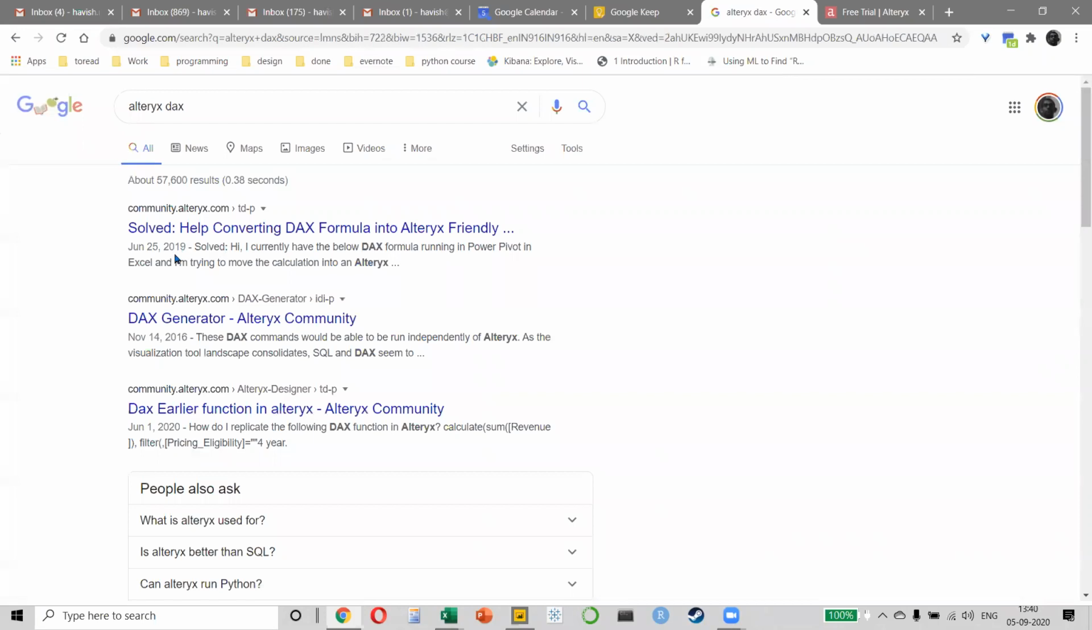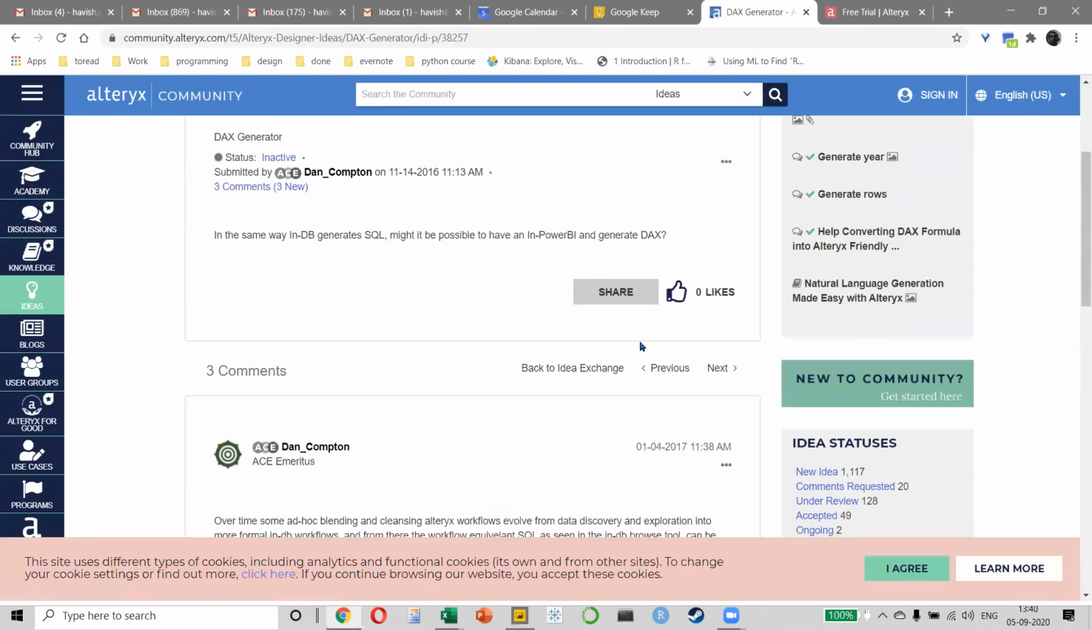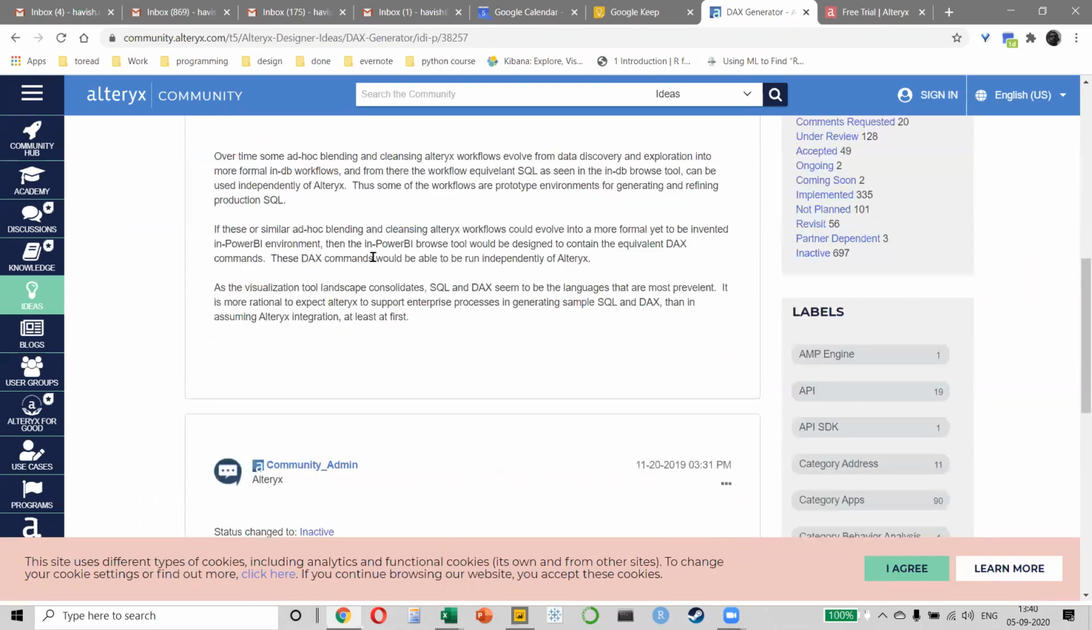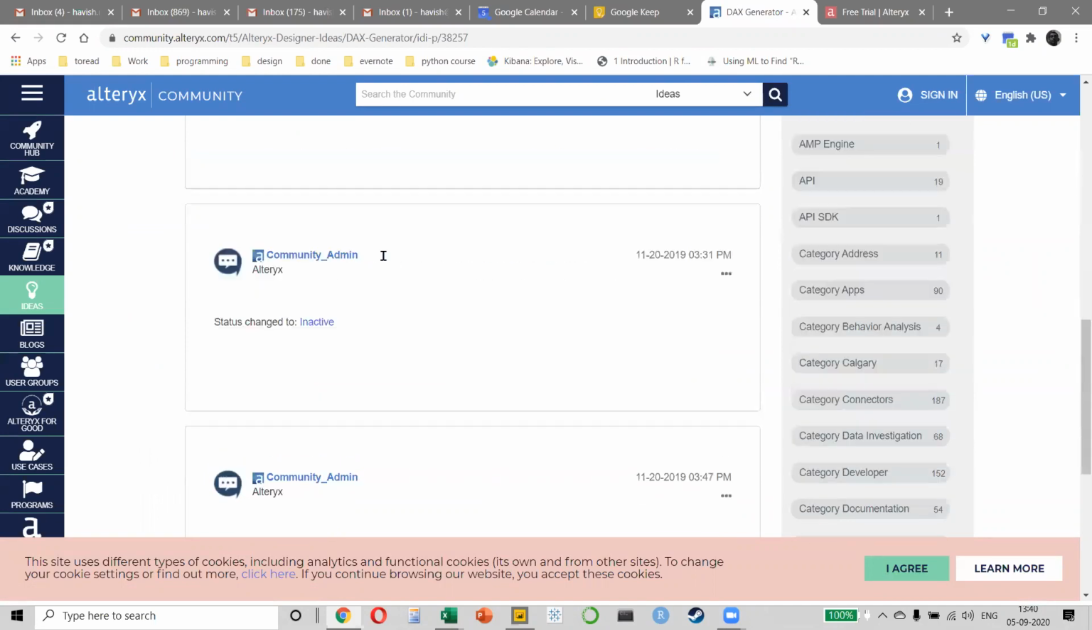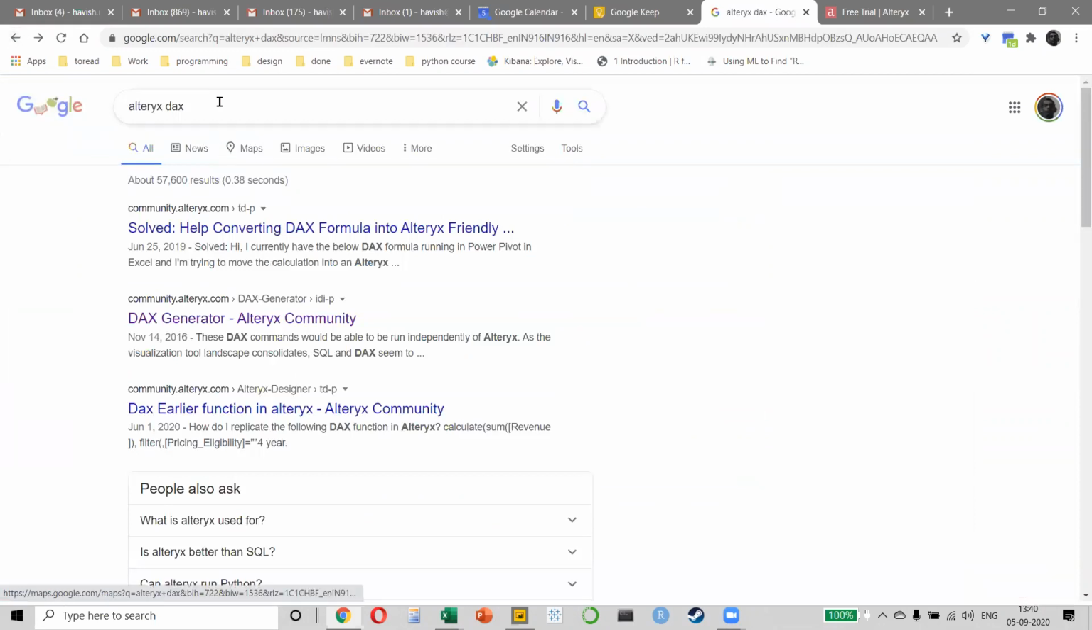So if you notice, other people also have this question. DAX generator. So please look at this. A lot of users would be using Power BI and Alteryx at the same time. So these are the sort of questions. In the same way that we can generate SQL, would it be possible to have, in Power BI, a way to generate DAX in Alteryx? I'm not an expert on Alteryx, so I will not be covering the question in a lot of detail, but Alteryx does not work on DAX, right?